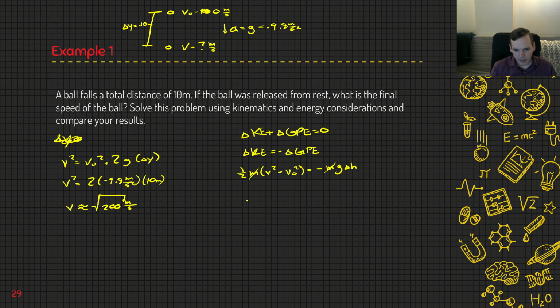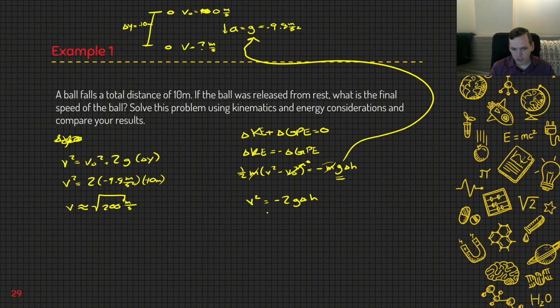And the v naught squared is 0, so v squared is equal to negative 2g delta h. Now, what's important is this g is not the same as how we're using it up here, because that one gets a negative because we're talking about direction. In this case, we're just using it as a constant to find the weight, mg as a weight.